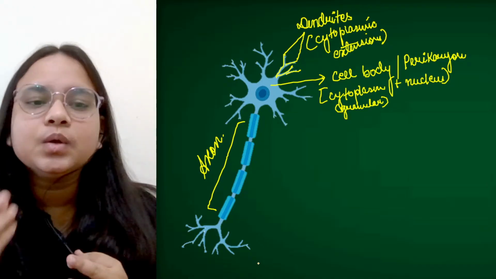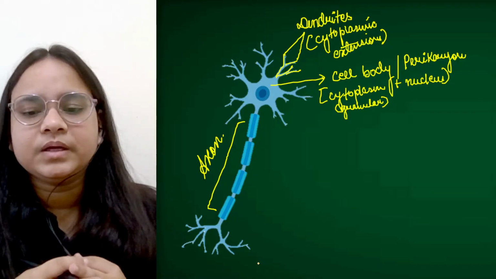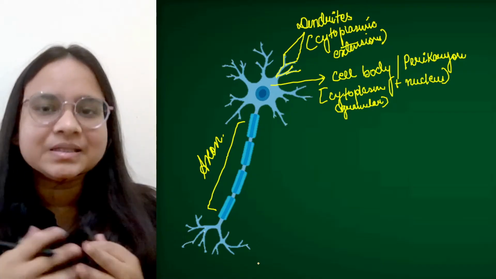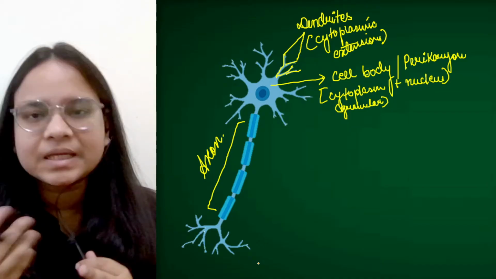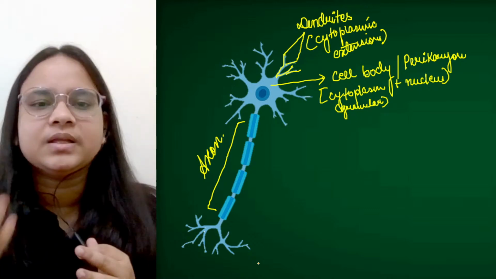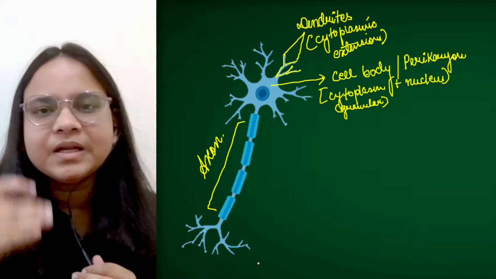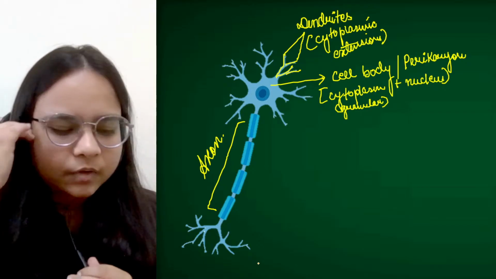Fine. Now, there is a term dendron. Dendron is actually a singular. The word dendron, we consider for singular purpose. When we have many dendrons together, many branches together, we call them as dendrites. Okay, तो ये तीन हमारे कंपार्टमेंट्स हो गए या फिर ये तीन सब पार्ट्स हो गए.